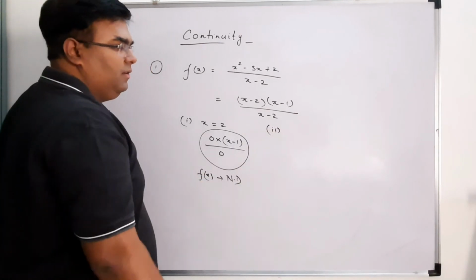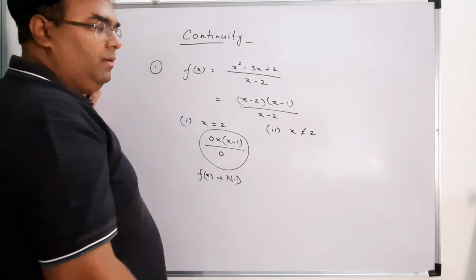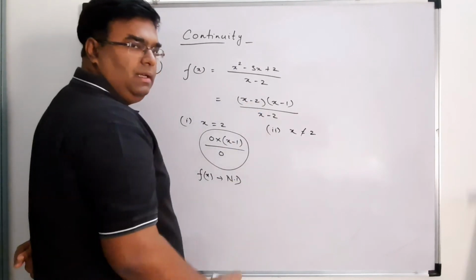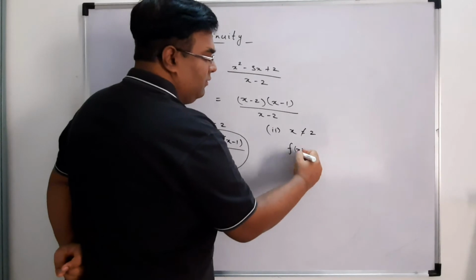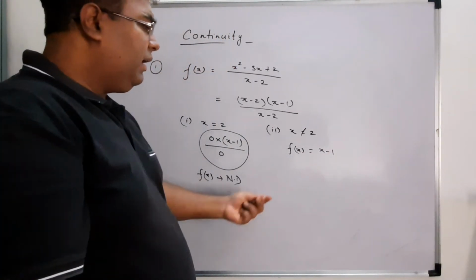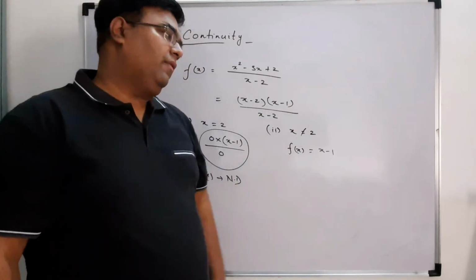Second case, when x is not equal to 2, you can cancel the x minus 2 factor. So your fx will become x minus 1, and we can take any values of x and then plot a graph.